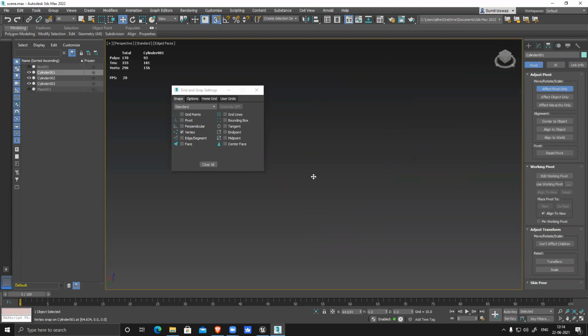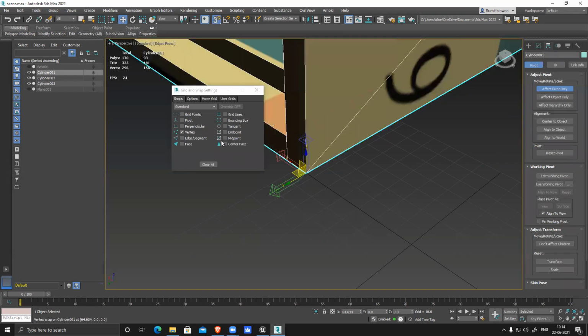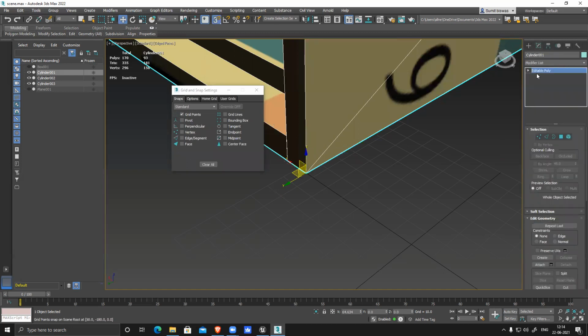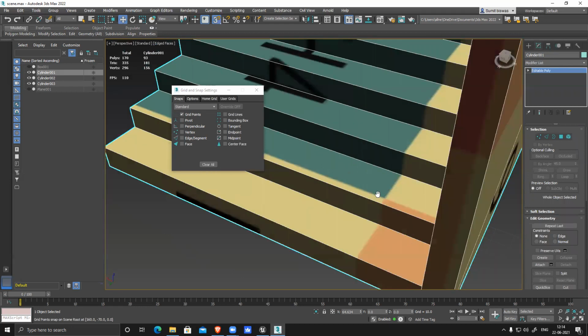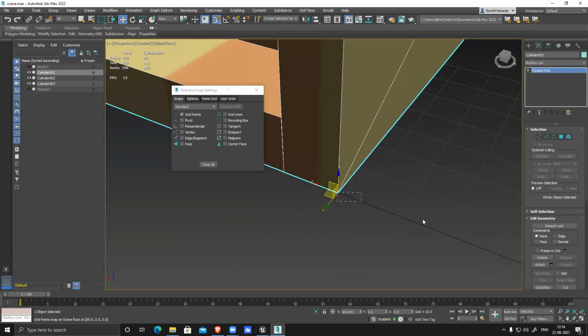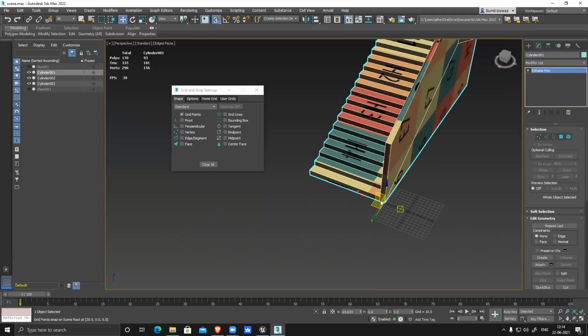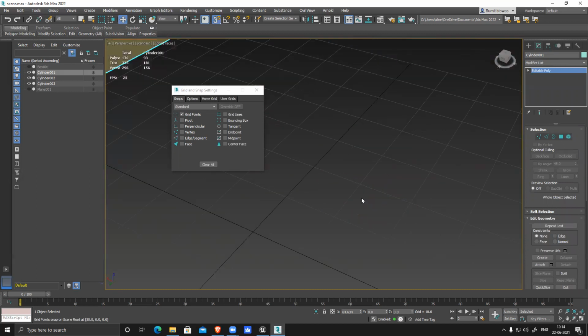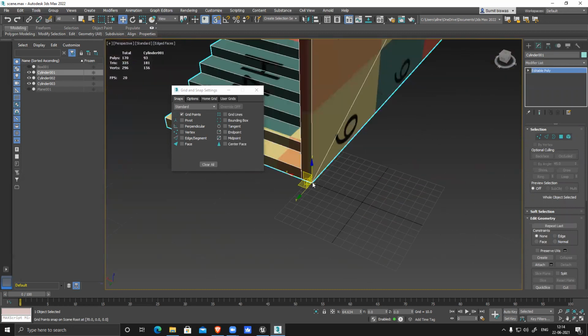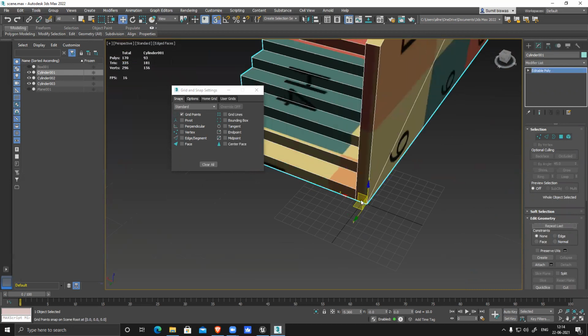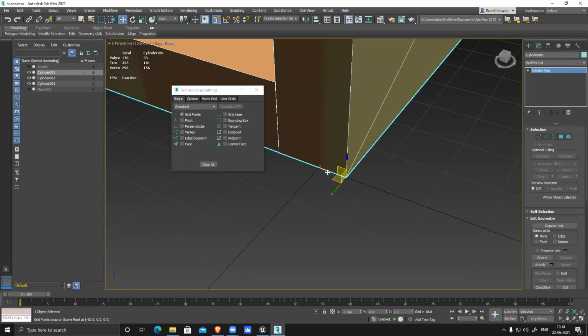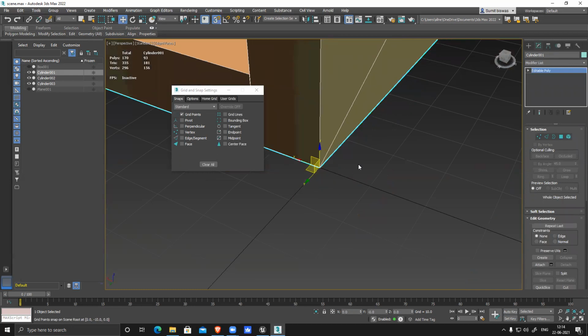Make sure it's snapped perfectly. Double check it. Then go to grid point. Exit your pivot mode and select this. Select this point. Snap it perfectly.